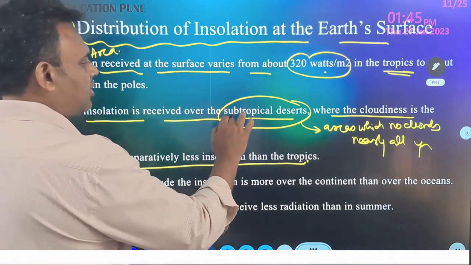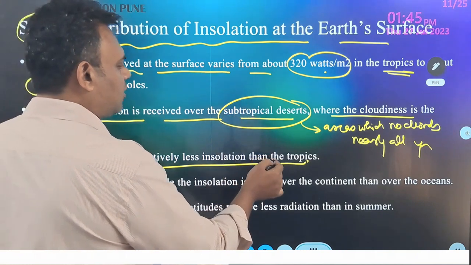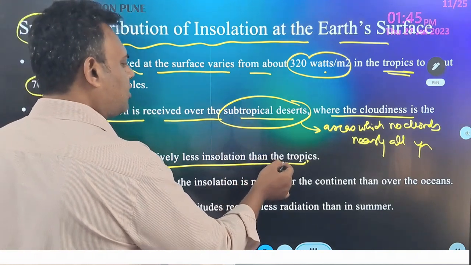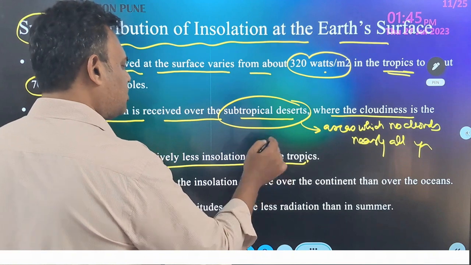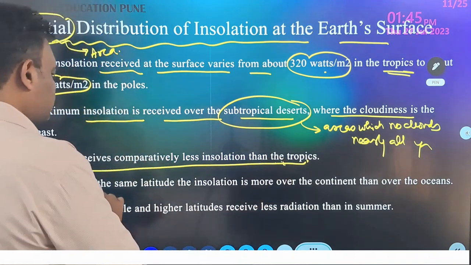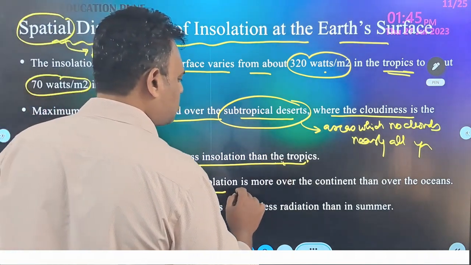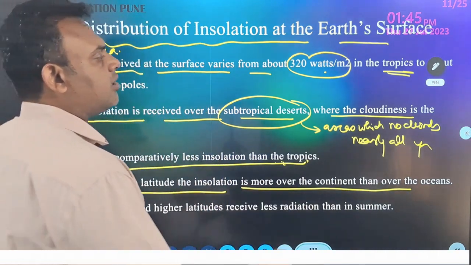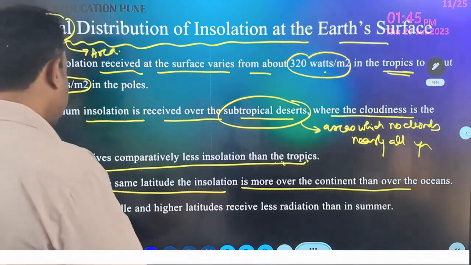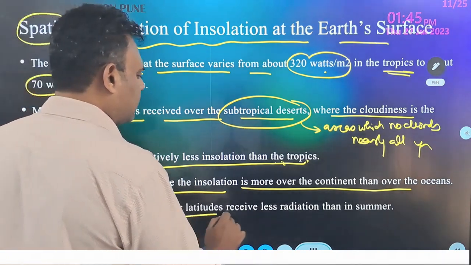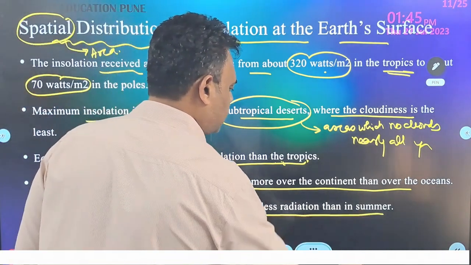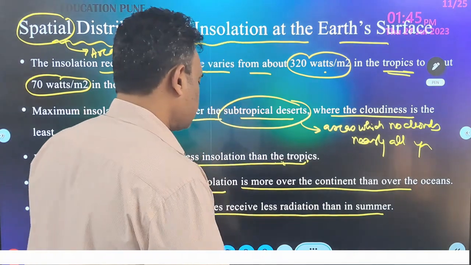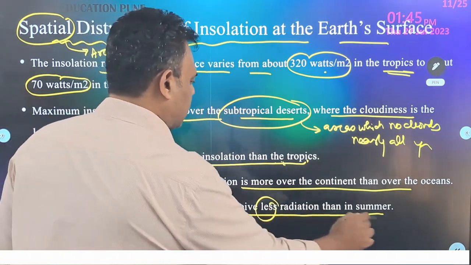So here you need to understand, though equator is in the middle of the Earth, it receives less insolation than the tropics. Generally at the same latitude, insolation is more over continent than the ocean, that is land will be heated more than the ocean, and in the winter the middle and the higher latitudes will receive less radiation than in the summer.